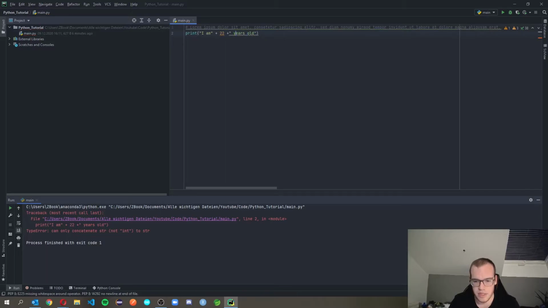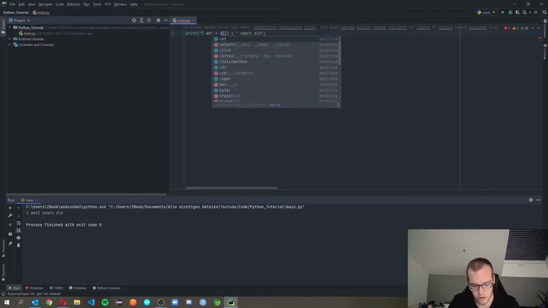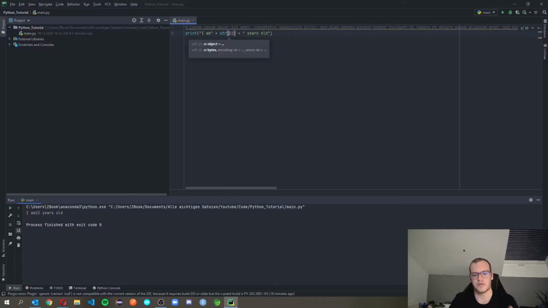But it's simply like this. If you want to convert it, either put the quotation marks here and it will work fine again, or another way is a function from Python where you just put string around here. String is a function which will convert the thing in between the brackets to a string. So in this case, if you put a string around here, it just acts like if you put double quotation marks or single quotation marks around it.